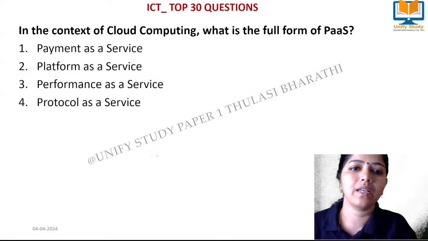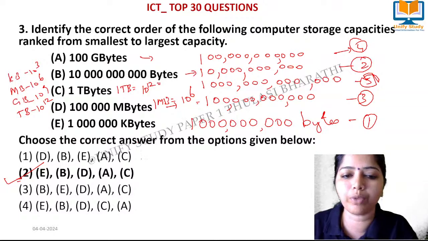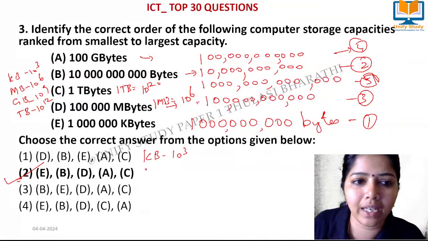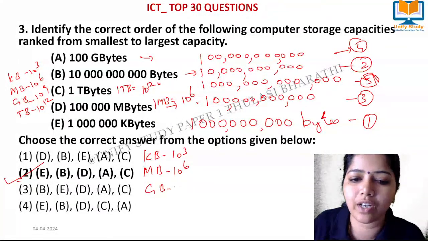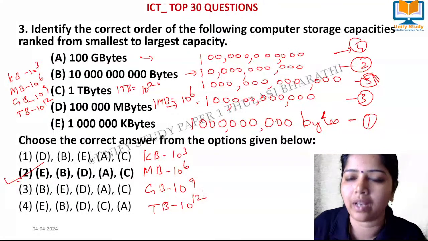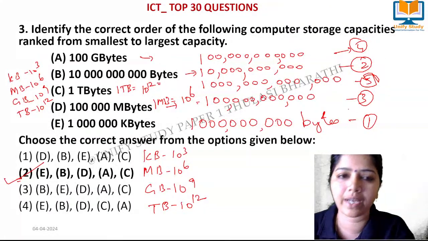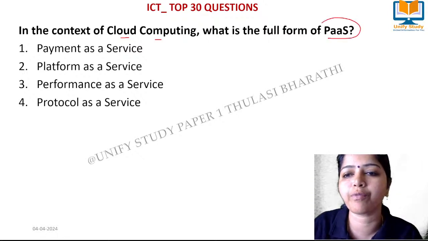Next question. In cloud computing, I will also tell you a short trick to remember all those things. KB means 10 to the power 3. MB means 10 to the power 6. GB means 10 to the power 9. TB means 10 to the power 12. Here we can also convert in terms of powers and we can also order. Right?